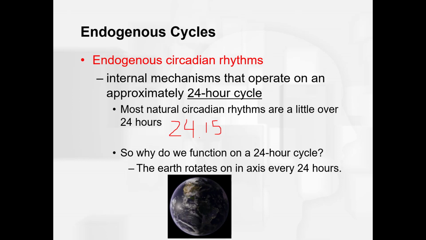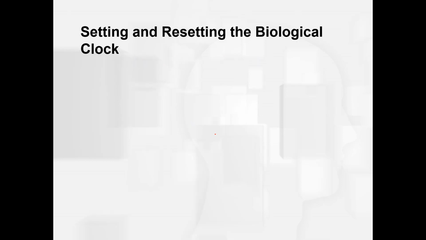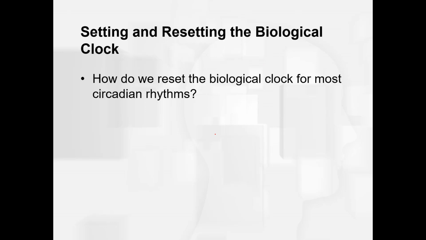The Earth rotates on an axis every 24 hours. And so that's what keeps us on this 24-hour endogenous cycle. Now, how do we reset the biological clock for most of the circadian rhythms? And again, we're really talking about sleep and wakefulness here, but it can apply for other biological clocks as well. So how do we reset our biological clock?